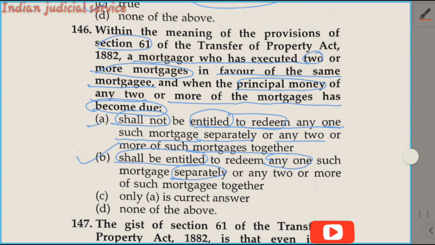The mortgagors shall be entitled to redeem any one of such mortgages separately or any two or more such mortgages together, and this thing is provided in section 61 of Transfer of Property Act. Section 61 deals with the right to redeem separately or simultaneously, to be entitled to redeem any such mortgage separately or any two or more such mortgages together. So this thing is provided in section 61.